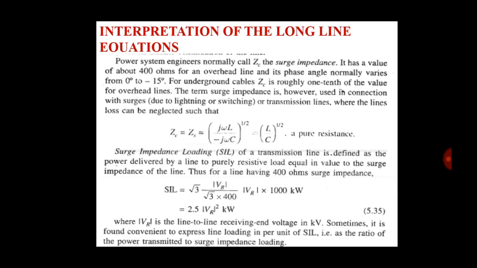The term surge impedance is however used in connection with surges due to lightning or switching on a transmission line, where the line loss can be neglected, such that ZC is equal to ZS is equal to the square root of J omega L divided by J omega C. Now J omega is cancelled, so ZC is equal to L by C raised to 1/2 for a pure resistance.